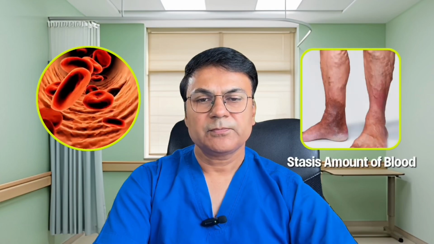Coming to the low flow states which happen around the valves, between the apposition of the valves and the native tissue, there is a stasis of blood. And the low cardiac output states fail to wash out the activated clotting factors in such patients. The regional turbulences also disrupt the laminar flow.